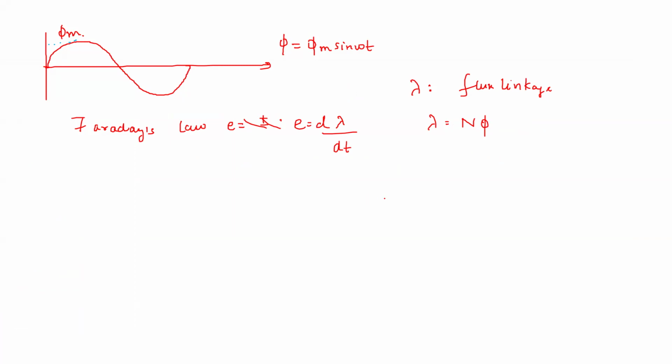Now what will be E1? E1 will be nothing but N d phi by dt, if we take N as constant.